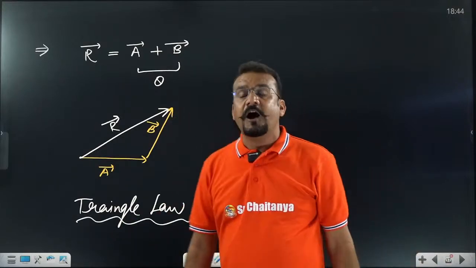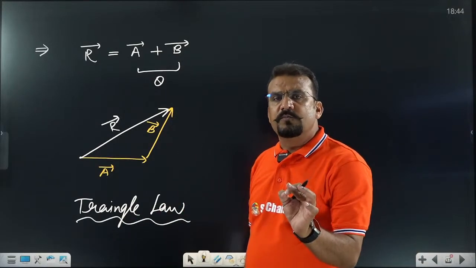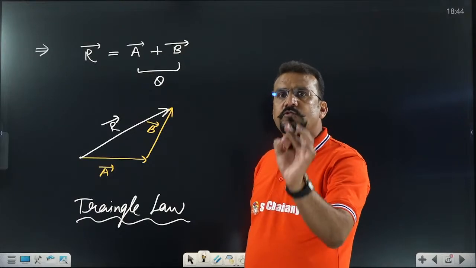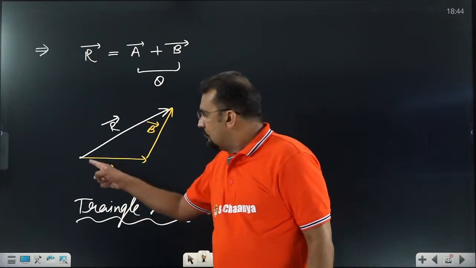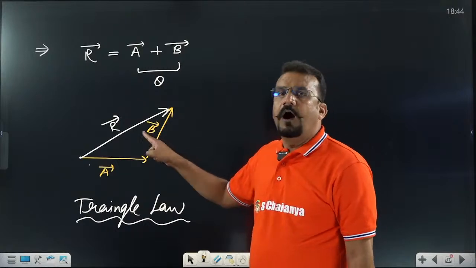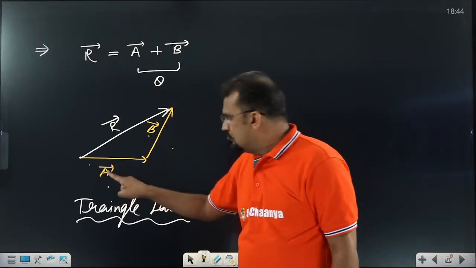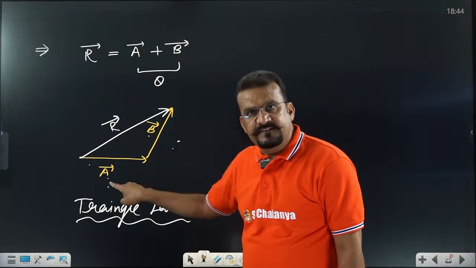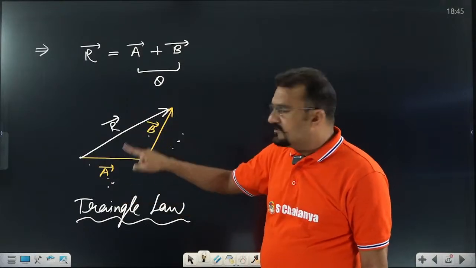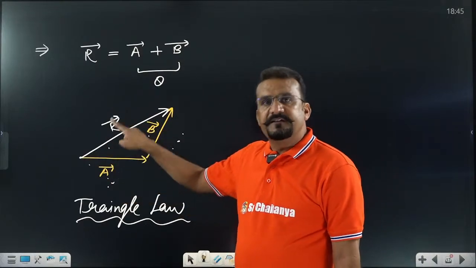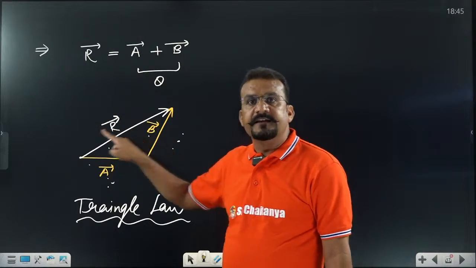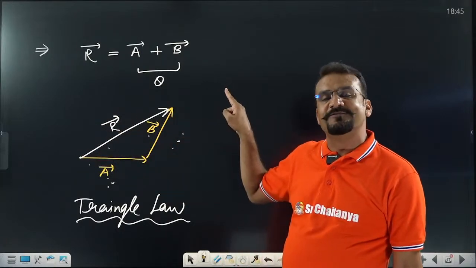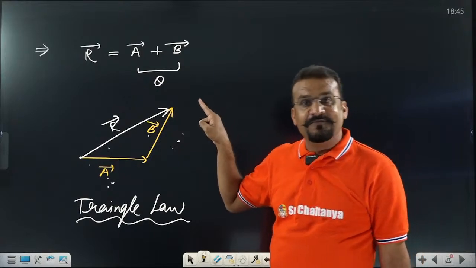Very important. How to define? No need to memorize. Just try to learn this concept. Two vectors A and B are denoted by two sides of a triangle in the same order. Then the third side of the triangle represents their vector addition in opposite order. This order word is very important. If you learn this